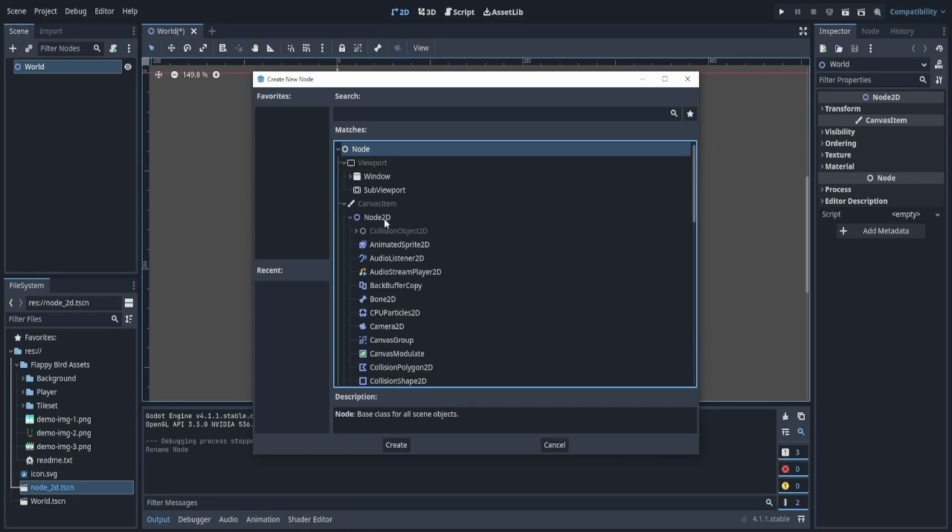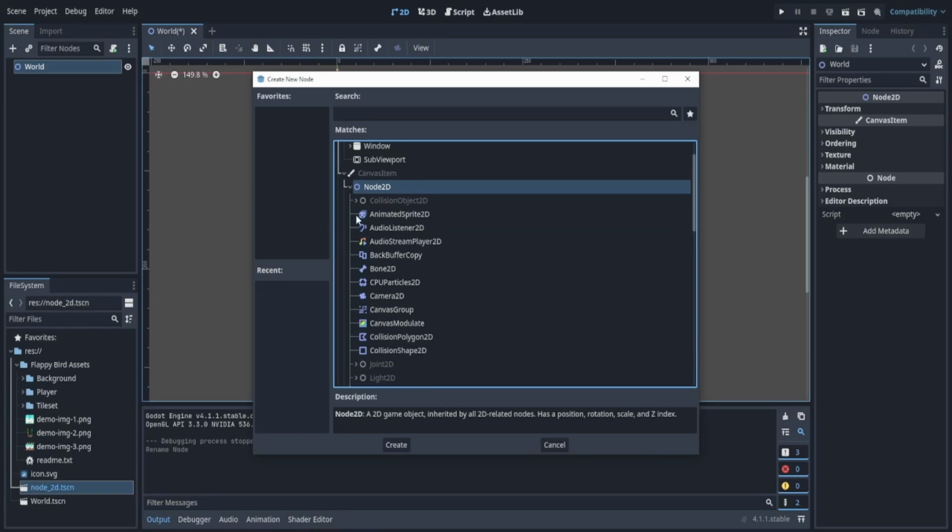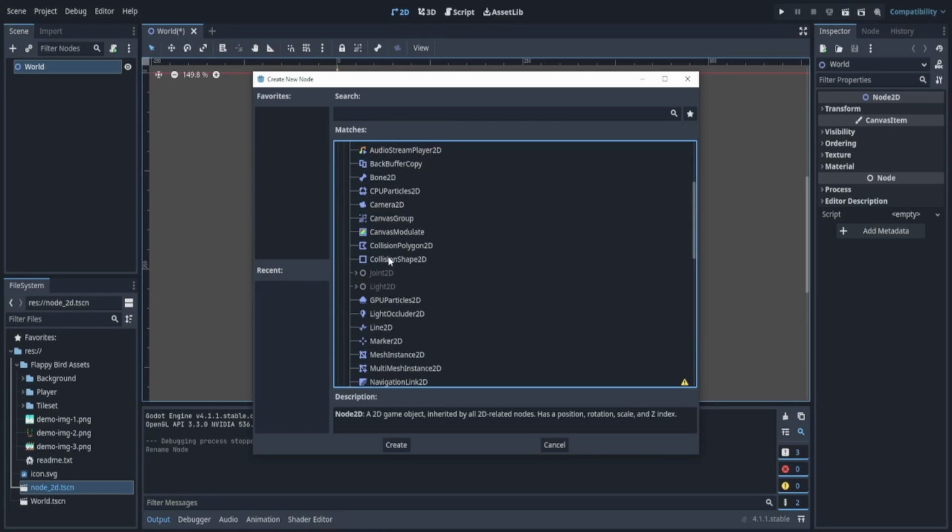Here we can see the Node 2D, and it's actually organized quite nicely. Most of the things that are 2D will be under the Node 2D. If I click this, I can see a bunch of 2D objects.